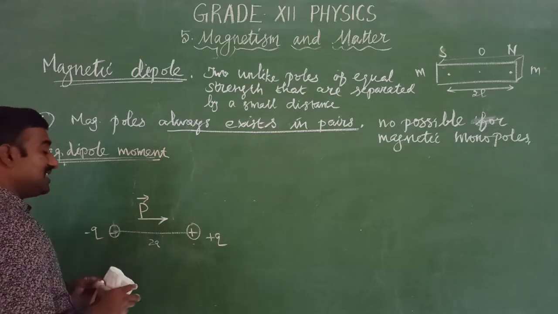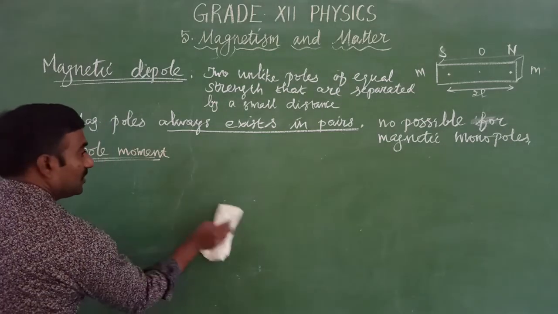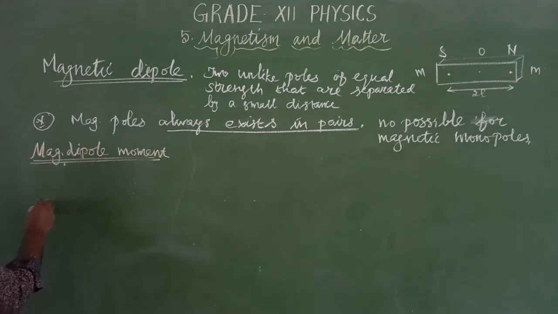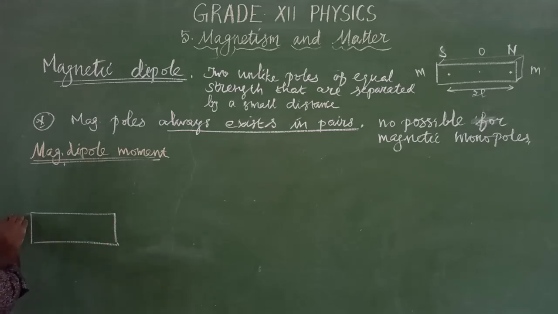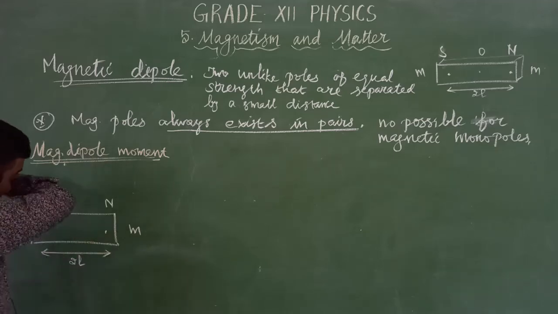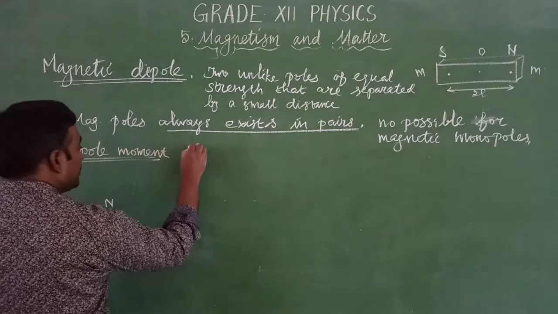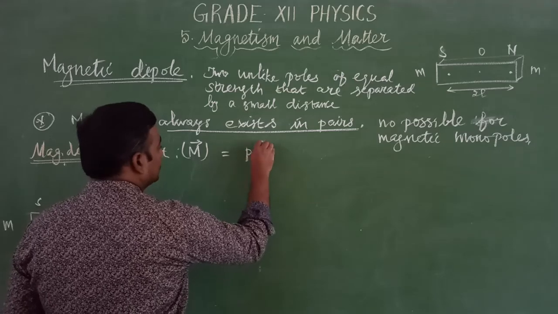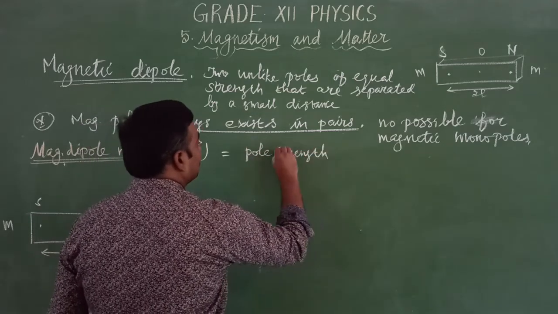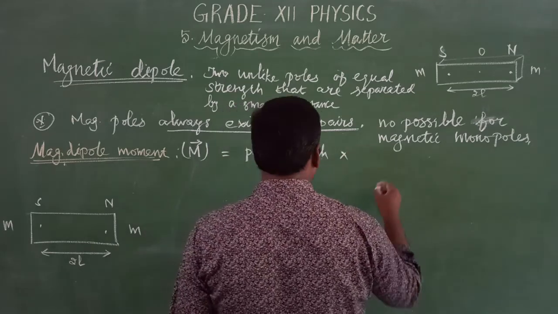This is the direction. Same like this, we have magnetic poles. Let us take the bar magnet. M and M is the pole strength, equal pole strength. This is the south pole, this is the north pole, and the magnetic length is 2L. Now, the magnetic dipole moment, that is denoted by M vector. It is the product of pole strength and magnetic length.